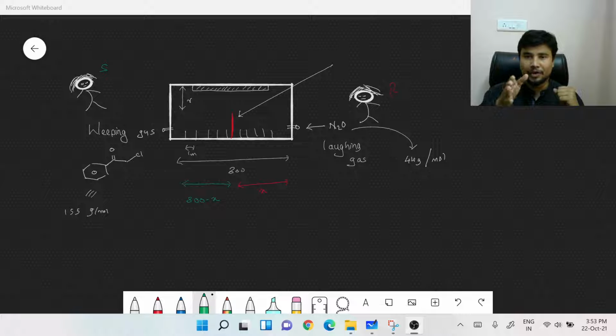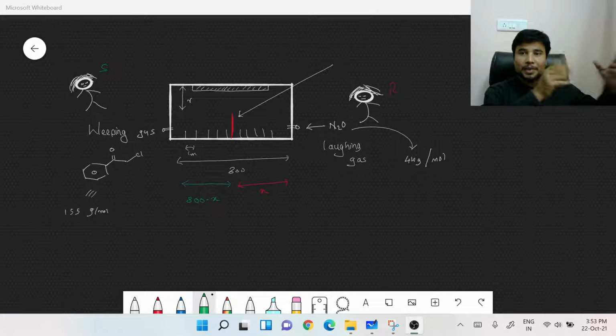You along with your friend, assuming you are Rohan and your friend is Soham, one of you is trying to add N2O gas. This is the gas which you might have encountered when you've gone to a dentist. You'd have observed that they give you something we refer to as laughing gas. When you inhale it, you start laughing. So this is the reason why we call it a laughing gas. It is literally a gas that makes you laugh. N2O is that gas.